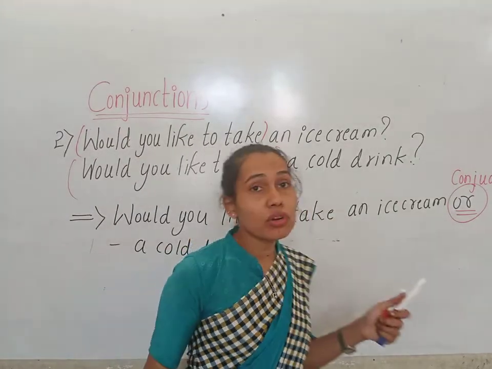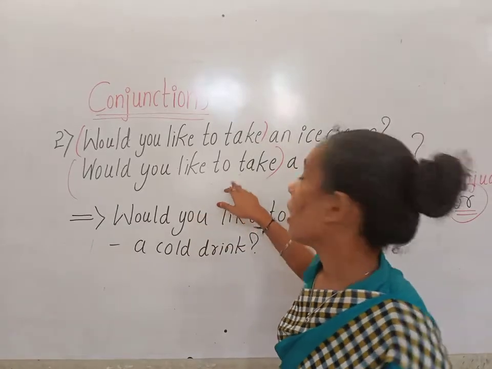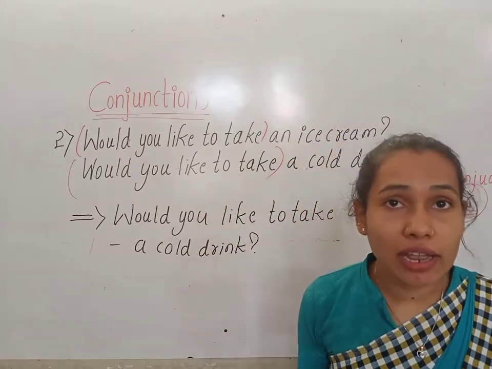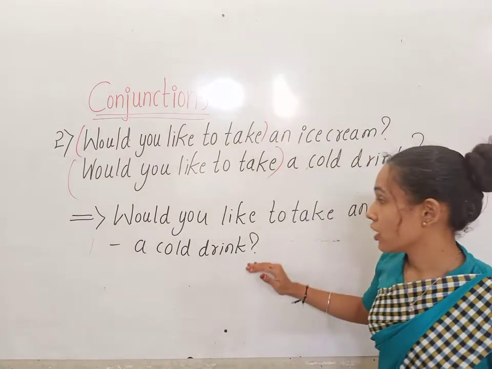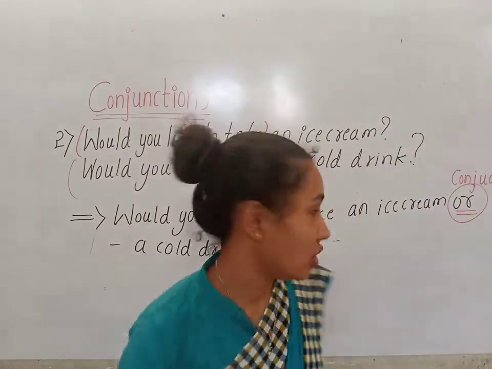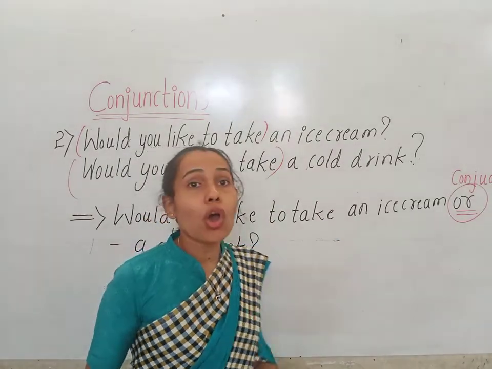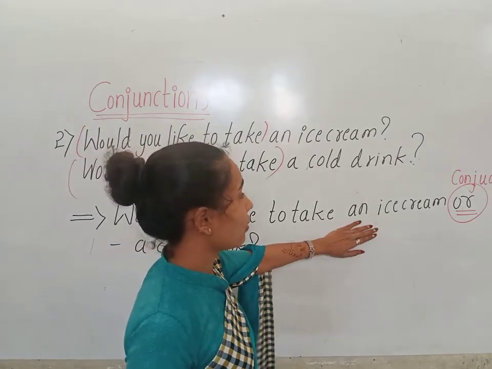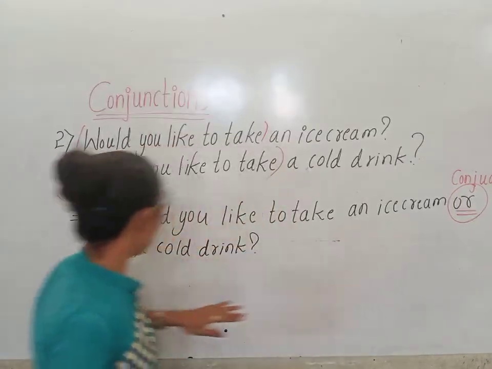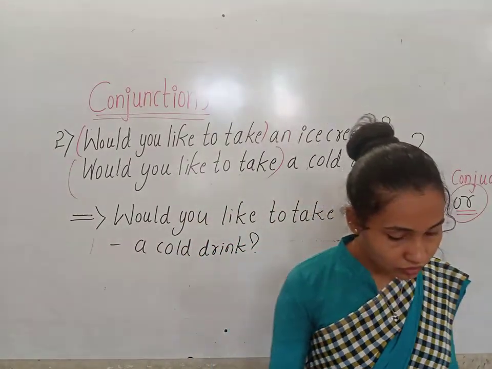Okay, here we don't really need to ask two times. Would you like to take an ice cream? Would you like to take a cold drink? For the choices we can use the conjunction. For asking the choices we can use the conjunction or. Okay children, so here for the choices we have an ice cream and a cold drink, children.